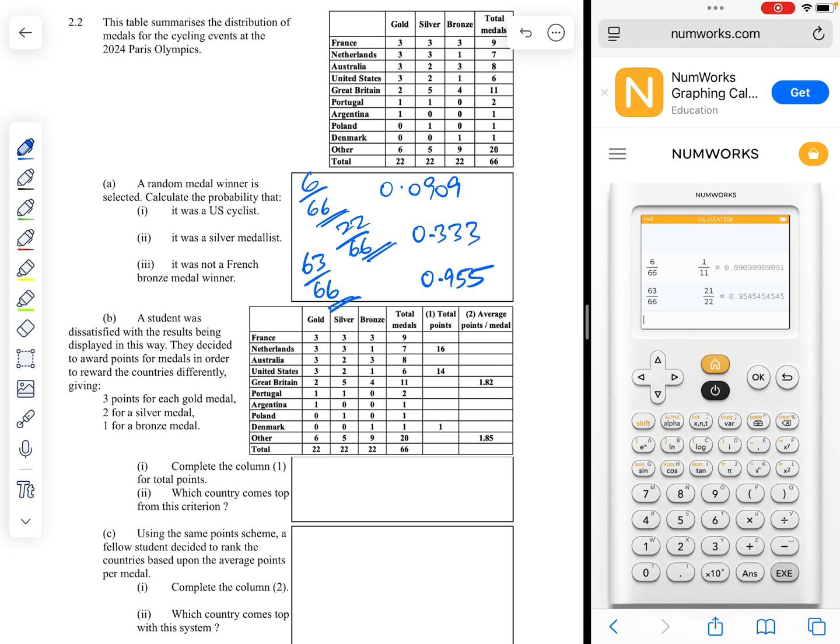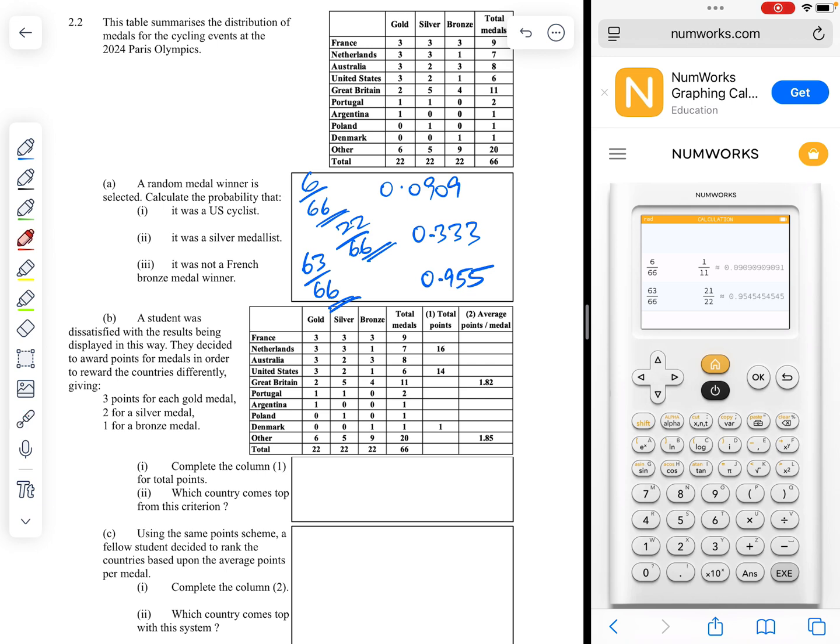B. A student was dissatisfied with the results being displayed this way. They decided to award points for medals in order to reward the countries differently. They decided that will be 3 points each time there was a gold, 2 for silver, and 1 for bronze. Part 1. Complete the column for total points. How many points would all of these have achieved?